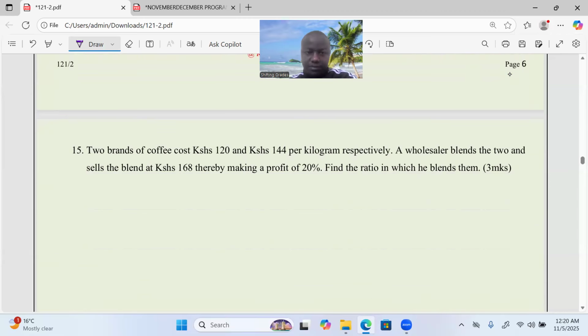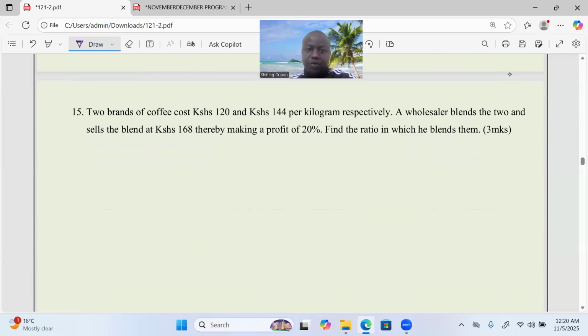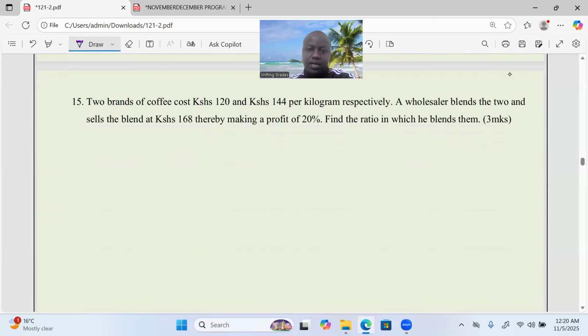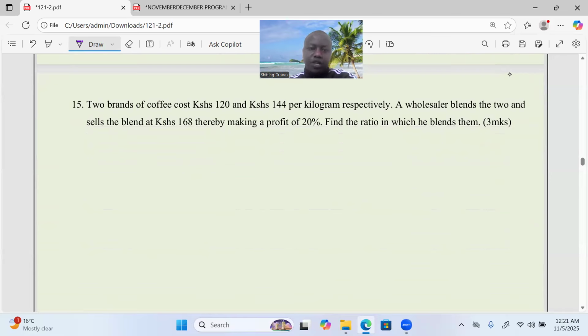Number 15 in section 1, guys. Two brands of coffee cost 120 and 144 per kilogram, respectively. Now, a wholesaler blends the two and sells the blend at 168, thereby making a profit of 20%. Find the ratio in which he mixed the brands.